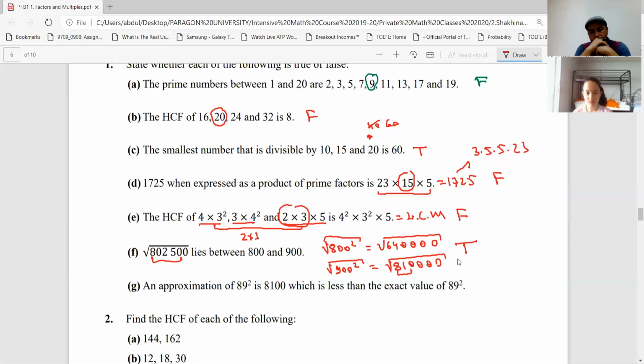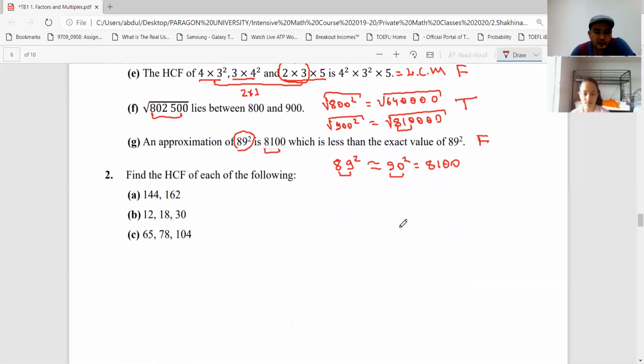False. It is false, right? Because you are approximating this 89 squared with the smallest number, 90 squared, which is equal to 8100. But our approximation, 90, is greater than 89, right? So now it says that this is less than the exact value of 89 squared. No, this one is greater than this, right? That's why it is false. Okay?